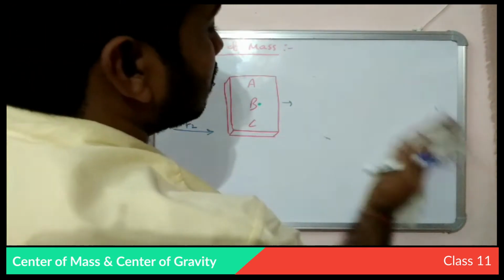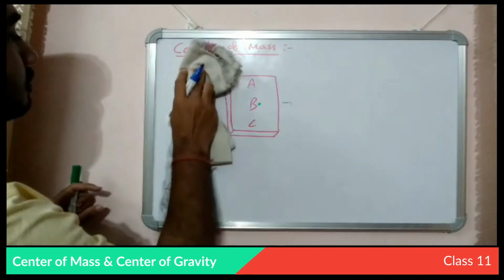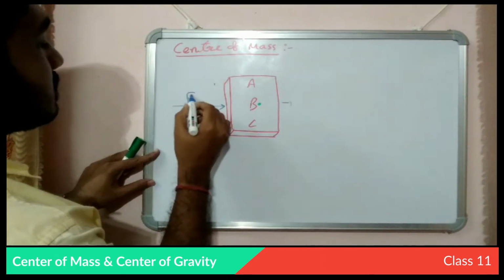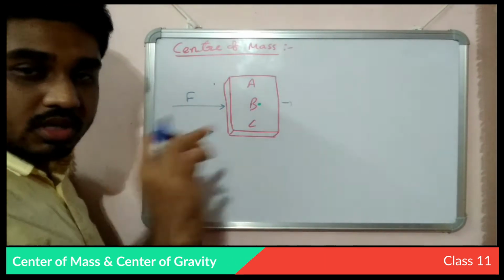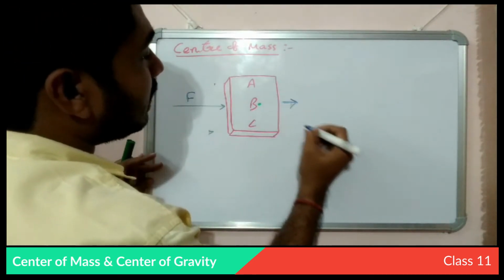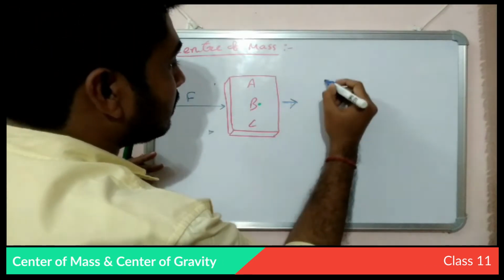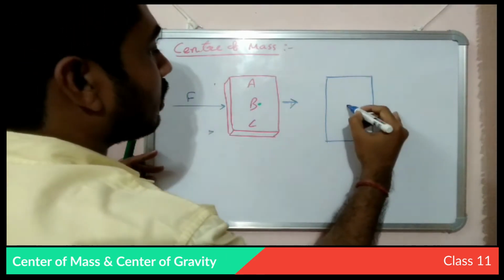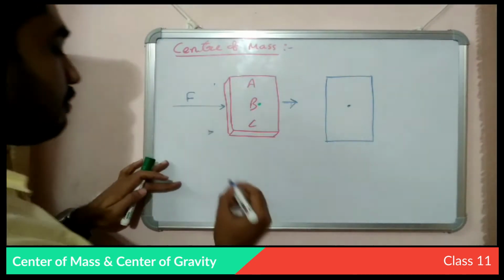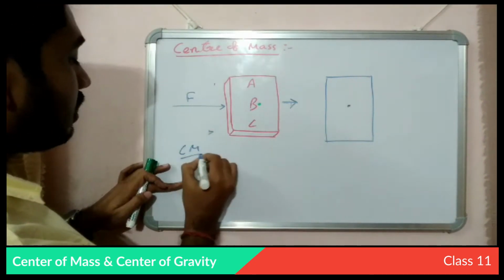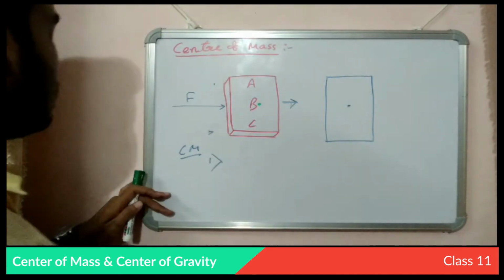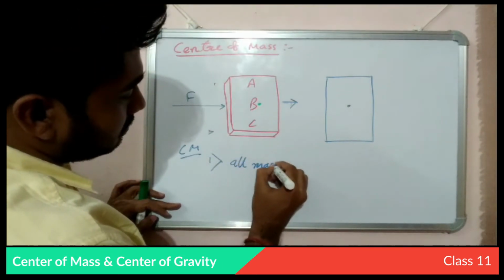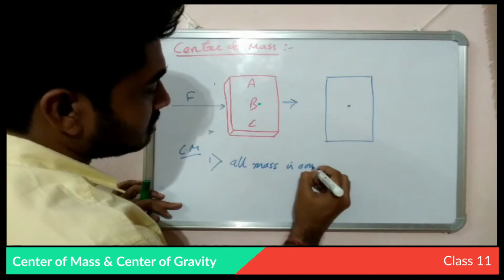But if we apply force in the line of the center of mass, or if we apply force to the center of mass, the body will get a linear motion and the body will be displaced totally as a whole. Okay, so to define center of mass, we can say that center of mass is that point where all the mass is concentrated.